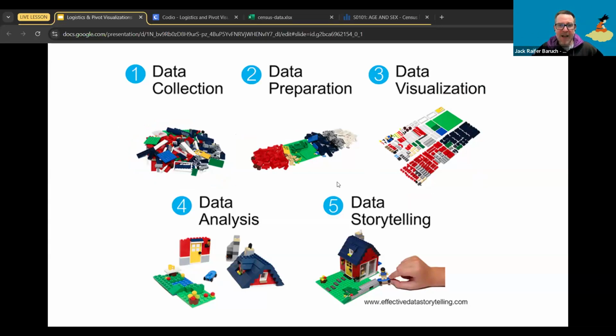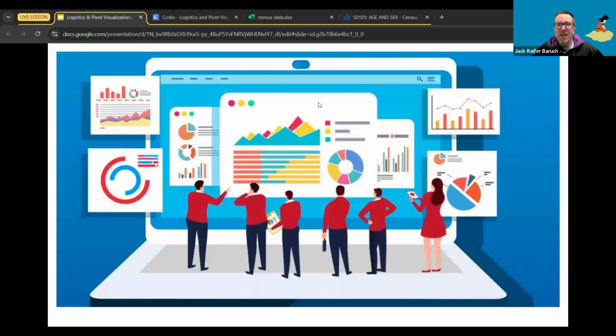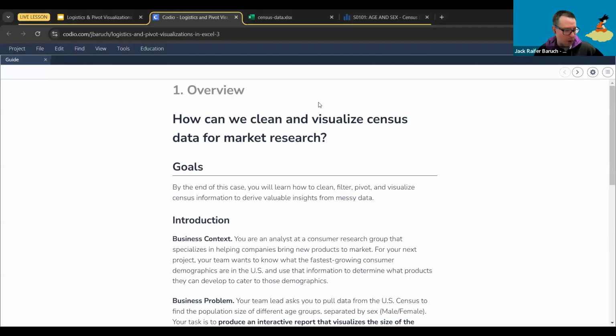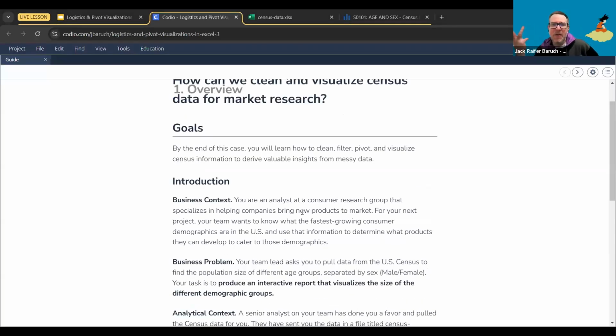So today in particular, we're going to be talking how we can visualize census data to do market research. So let's think a little bit about this. Census data is data that is collected by countries, and it's been collected for a long, long time. I mean, there were census back in the Roman Empire, maybe even some in parts of the Greek cities. Why? Because this information becomes important to make big decisions. If we understand the people that live in our country, we can make better decisions.